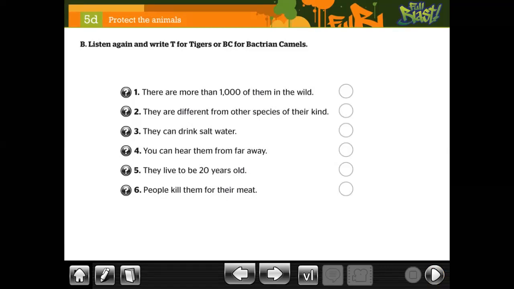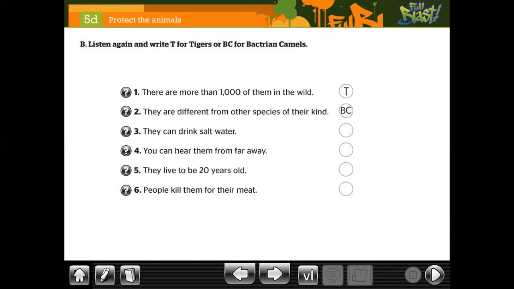In this case, tigers or camels? Tell me, mention them. I'm gonna help you. In this case, tigers, okay? You have them. Next, they are different from other species. One student says, in this case, camels, okay? Not tigers, camels. They can drink salt water.